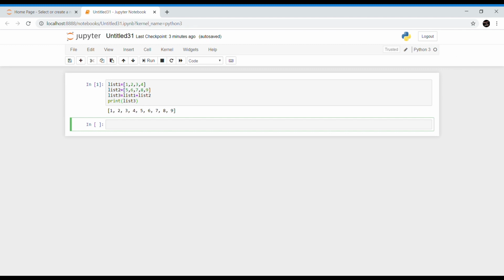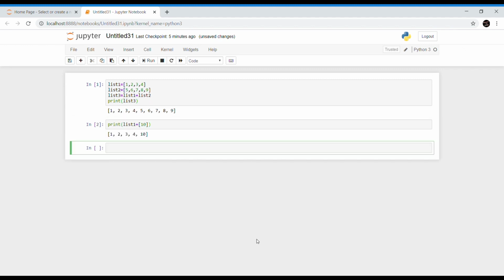So please note that this plus operator is simply performing a concatenation with the lists, but it's not adding the individual elements of the lists. So please keep this in mind. It's a very important point to be noted. Now look at the second example. This concatenation operation can also be done like this. I am not assigning a separate variable for my second list. Instead of that, I am directly concatenating list 1 with this list. So I am getting the output like this.